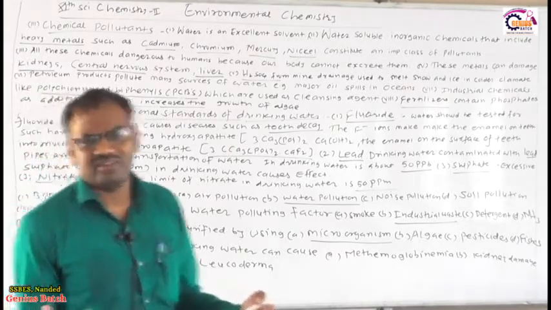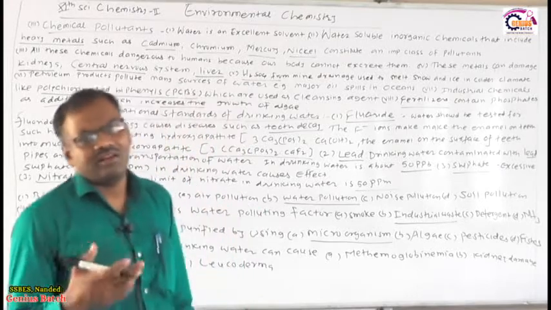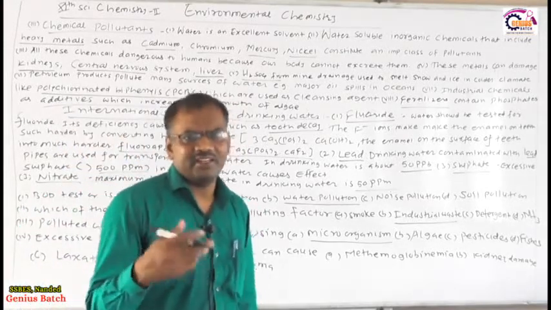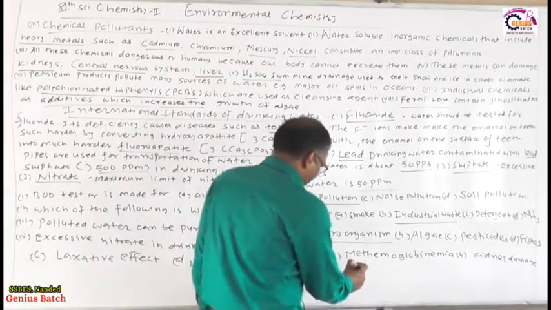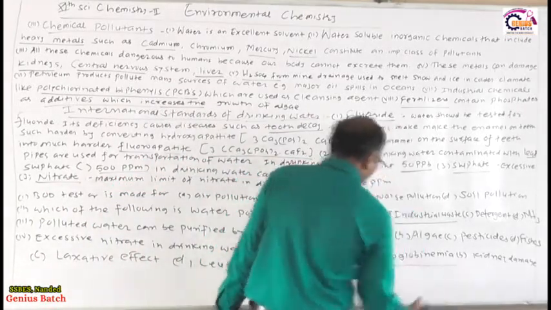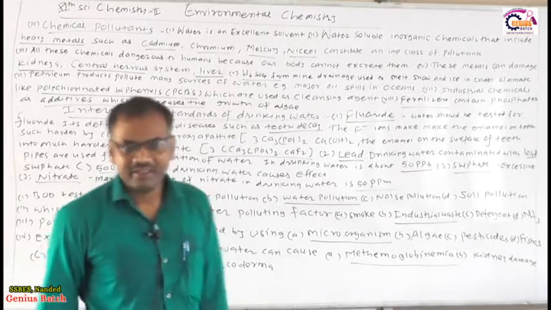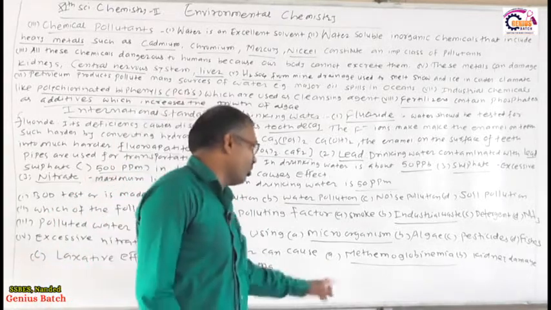Laxative effect is also not due to excessive nitrate present in the water. Therefore the answer will be methemoglobinemia.